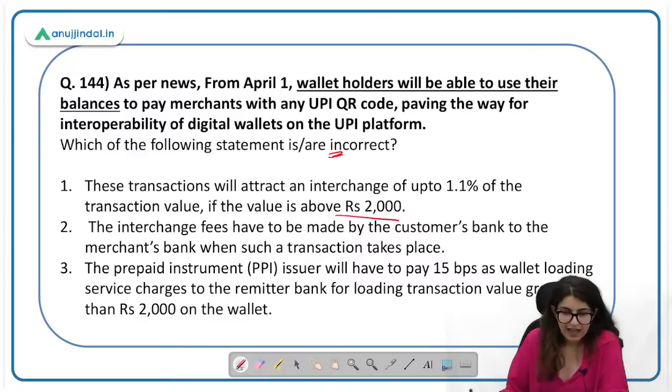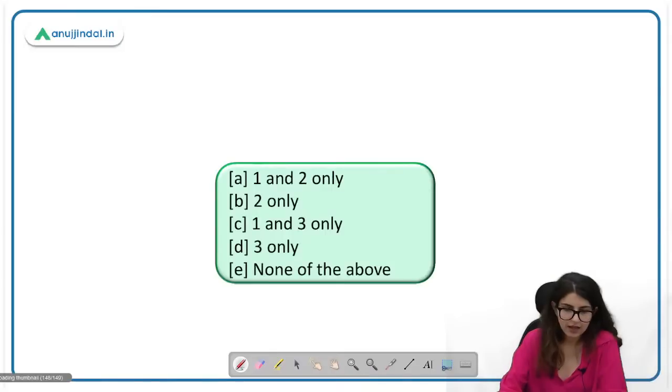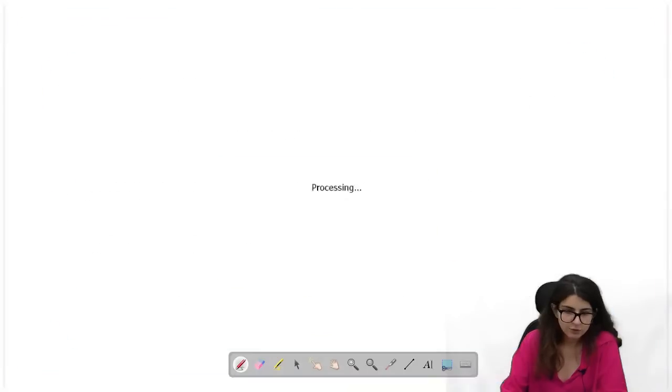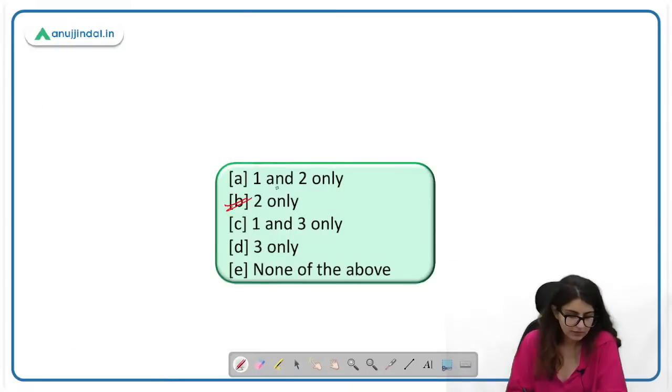The interchange fee have to be made by the customer bank to the merchant's bank when such a transaction takes place. The PPI issuer will have to pay 15 basis points as wallet loading charges to the remitter bank for loading transaction value greater than 2000 on the wallet. So third statement is correct here. First statement is also correct. Second statement is incorrect. आंसर देख लेते हैं. आंसर क्या होगा? First and third are correct और हमसे क्या पूछा है? Incorrect. So 2 only. D will be the correct answer here. इनमें से बताना है कौन सा आंसर गलत है, I mean कौन सा आंसर सही है.